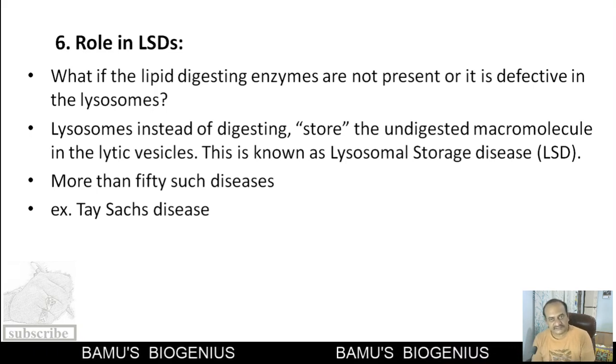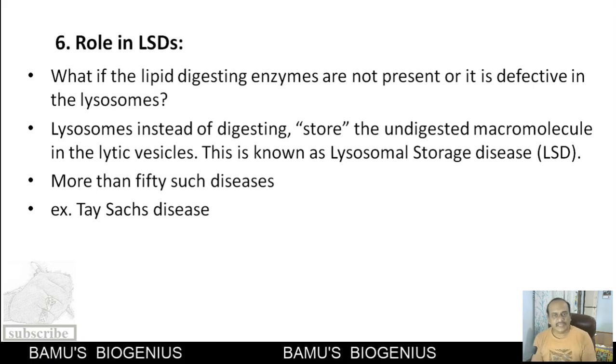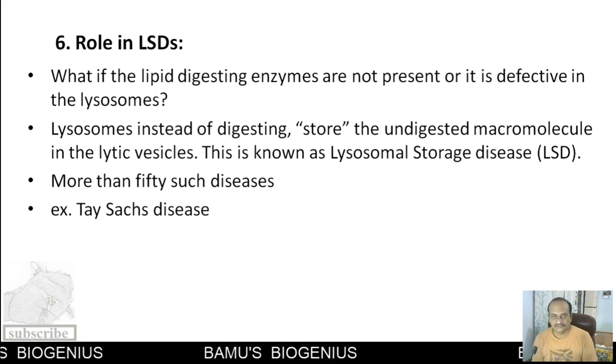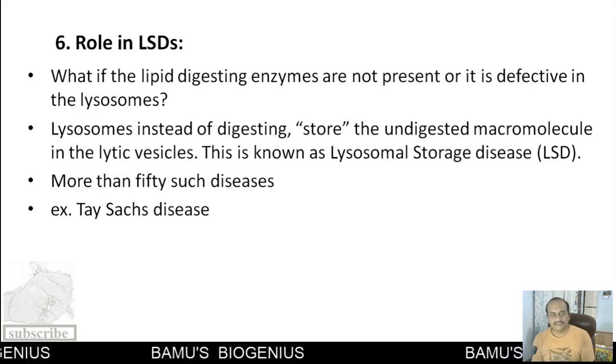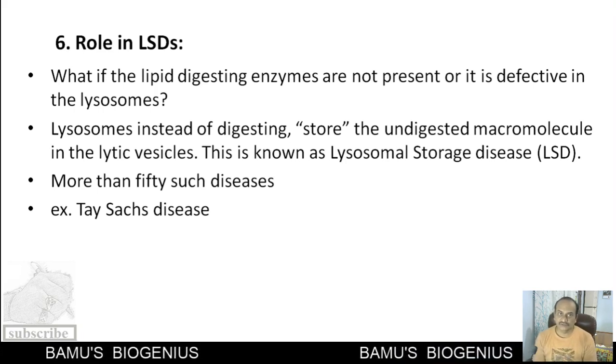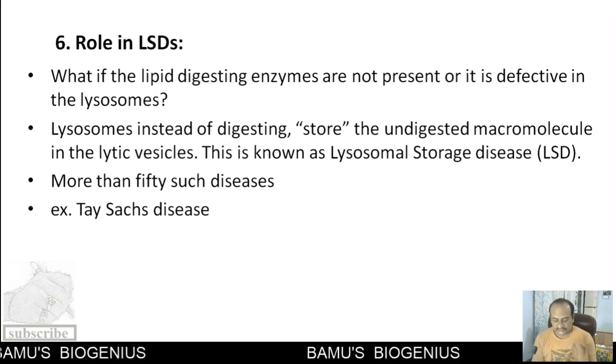The lipid-digesting enzymes are not present in the lysosomal repertoire, and these lipids start to accumulate in the brain cells, which manifests as a particular kind of disease. That is called Tay-Sachs disease, where the cells of the brain malfunction. So this is the role of lysosomes in LSDs.